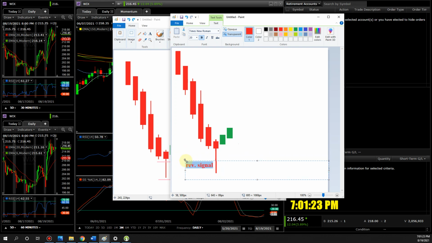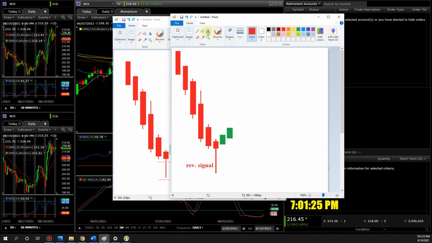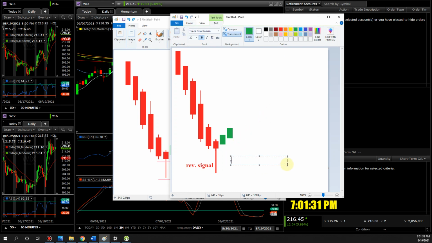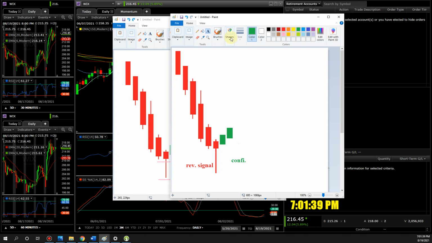This candle is known as a reversal signal. This candle right here is known as confirmation. This candle over here I'm referring to. So where do you buy? Well, we want a higher high, right? So we want to buy higher than that right there.